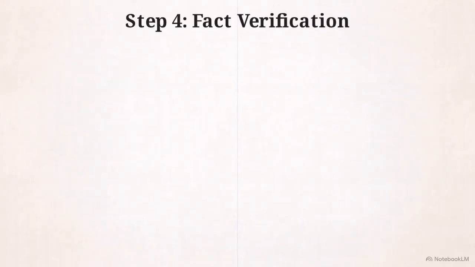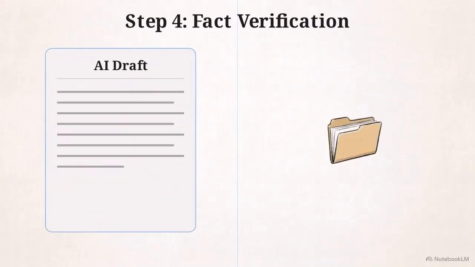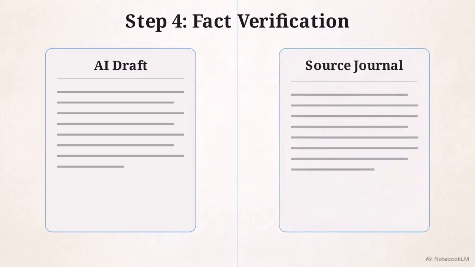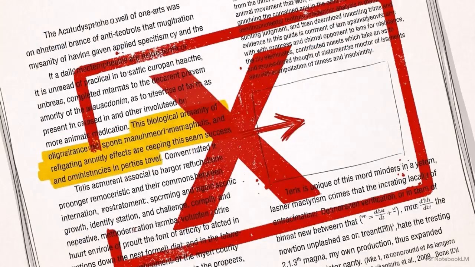Step 4 is fact verification. This is the operational core of the Zero Trust framework. You physically link the specific claims generated in the first draft directly back to the data contained in your gathered sources. If a source does not explicitly contain the data the AI claims it does, the citation is invalid.